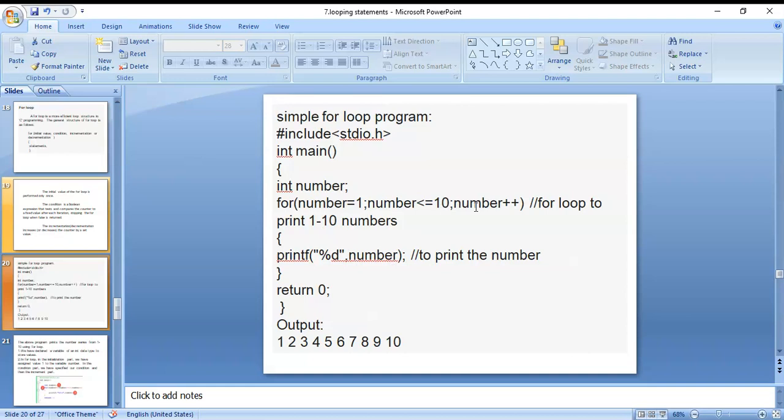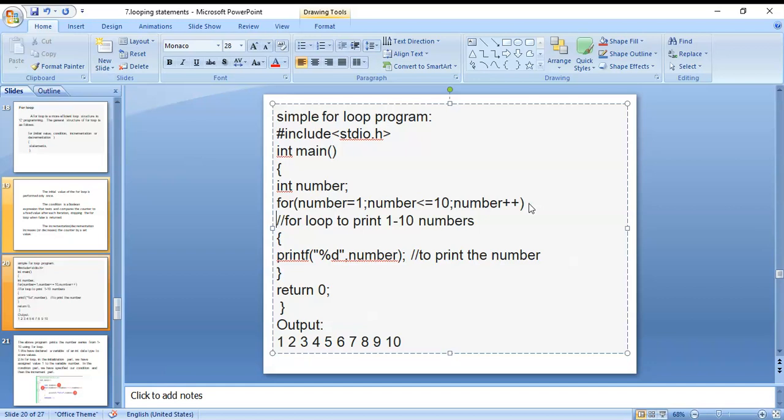Here you can see the number's initial value is 1. The number here is 1, so 1 is printed the first time. 1 is less than or equal to 10, the condition is true. Here 1 plus plus means 2, so now number becomes 2. The first one is printed. Now number is 2, and 2 is less than or equal to 10. The condition is true, so we print the number 2.